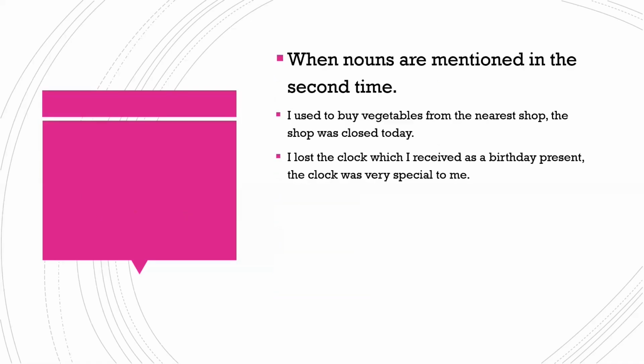The next situation is we use "the" before nouns when it is mentioned for the second time. Now look at these examples and then you can easily understand it. Look at the first sentence. I used to buy vegetables from the nearest shop, but the shop was closed today. Next one. I lost the clock which I received as a birthday present. The clock was very special to me.